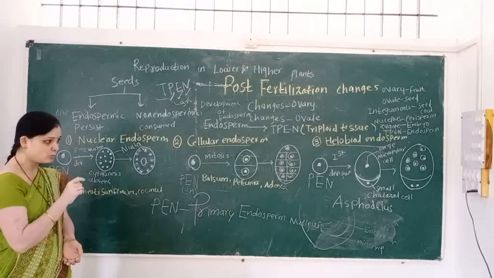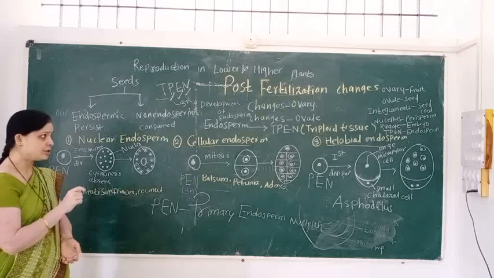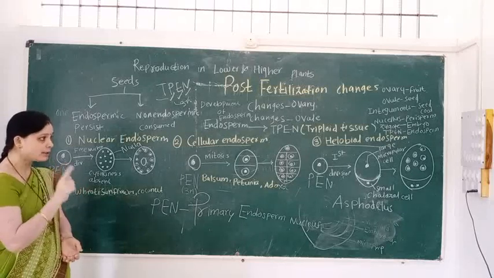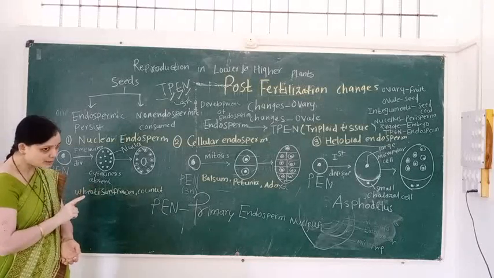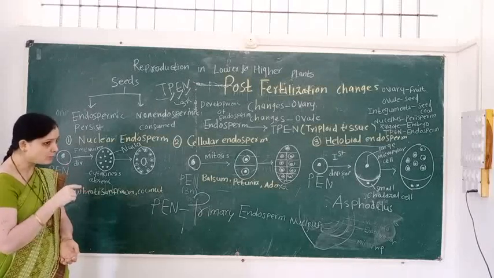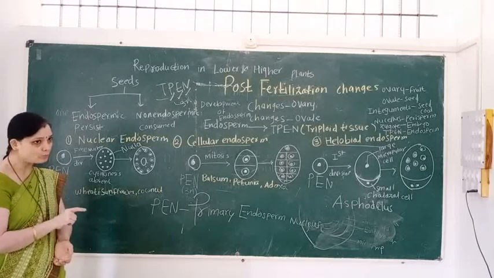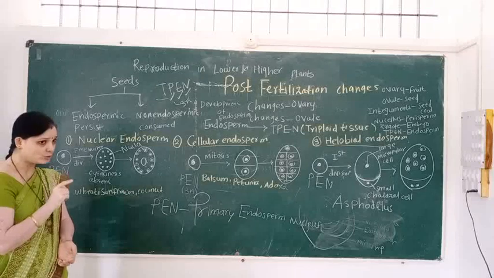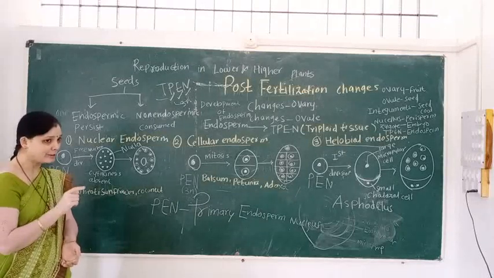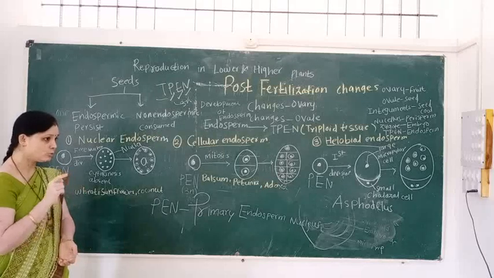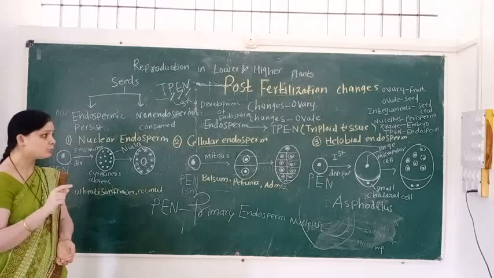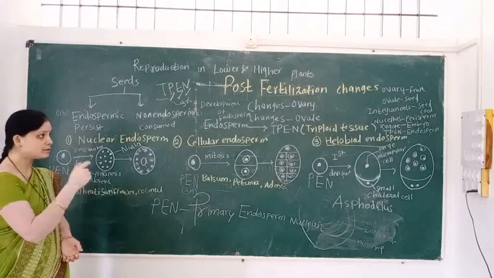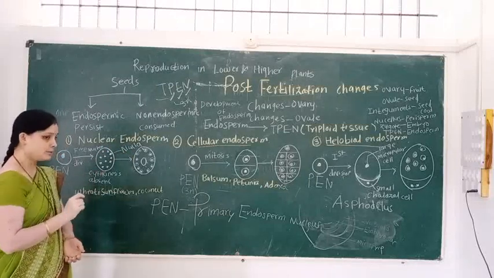Example is Phaseolus. So in this lecture we learned post-fertilization changes. First development is endosperm development, and how many types of endosperm are there depending upon the mode of development. First is nuclear endosperm, second is cellular endosperm, and third is helobial endosperm. In the next lecture we will see the development of the embryo. So, I hope you understood this article. Thank you.